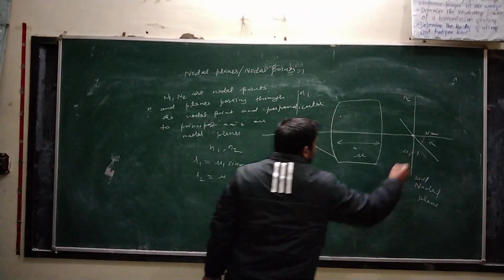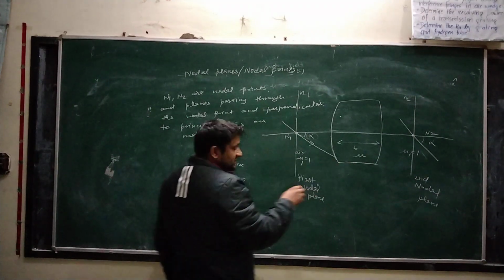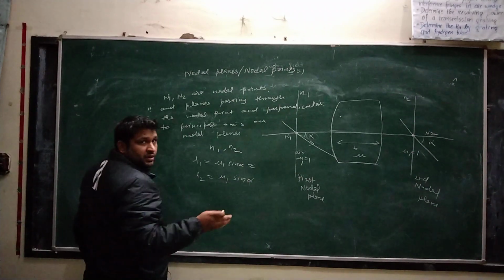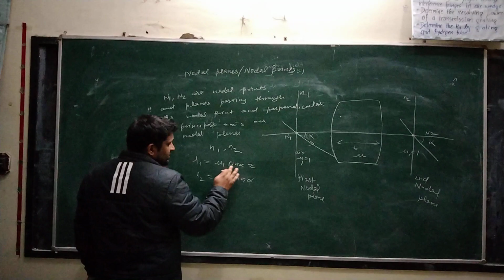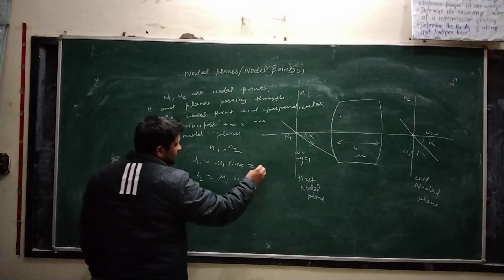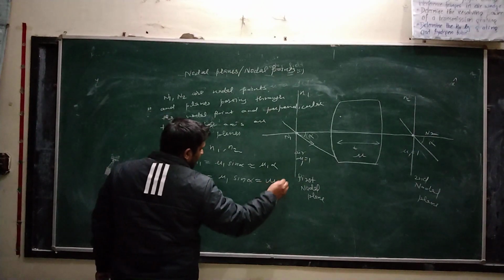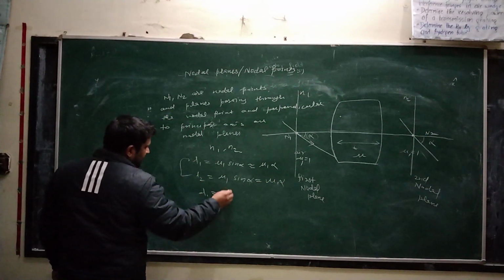Then this medium is also mu 1 into sine of the angle of the emerging rays, alpha. The angles are small क्योंकि these rays are paraxial rays, so sin alpha is nearly equal to alpha, so this is mu 1 alpha and this is also mu 1 alpha, so that lambda 1 is equal to lambda 2.